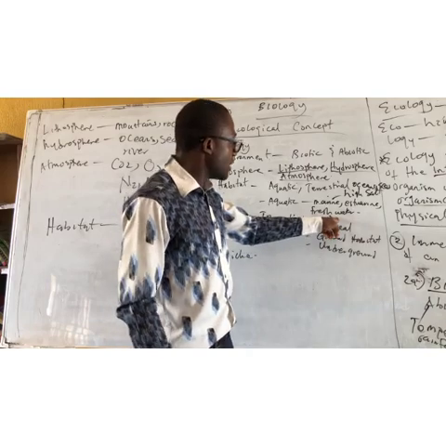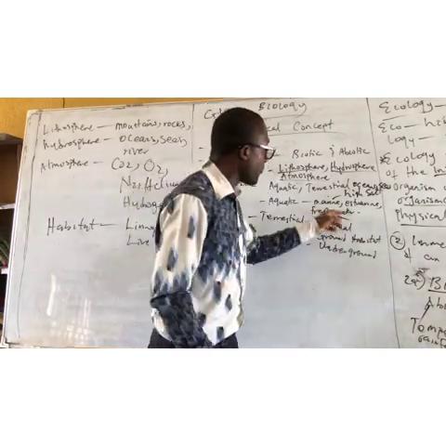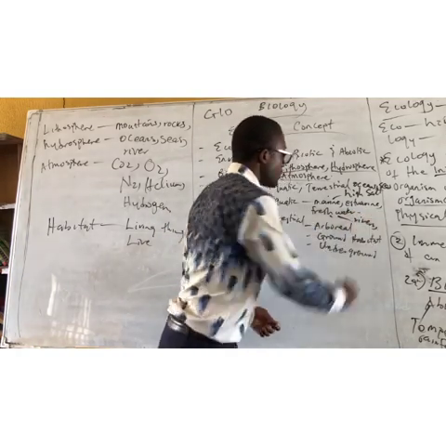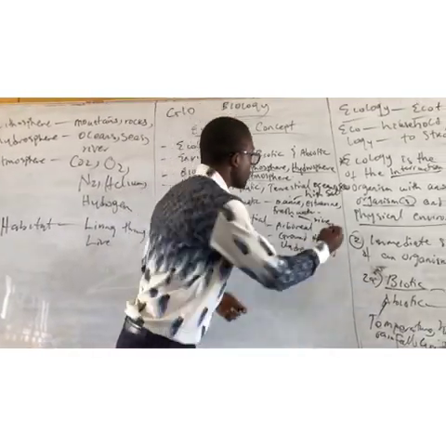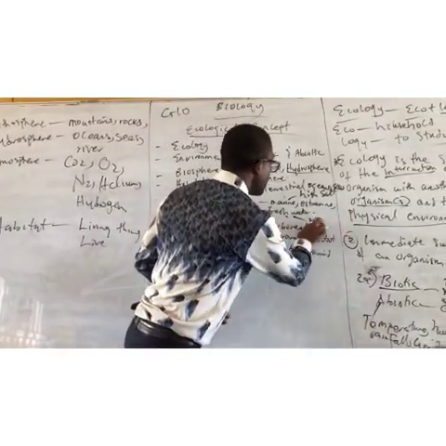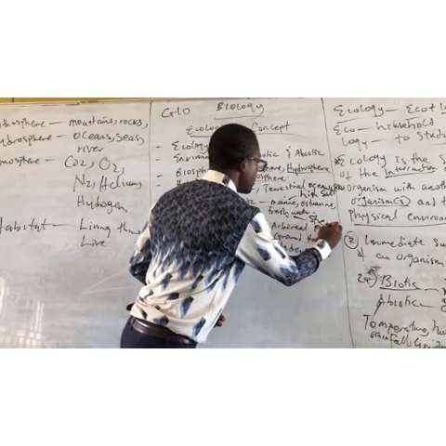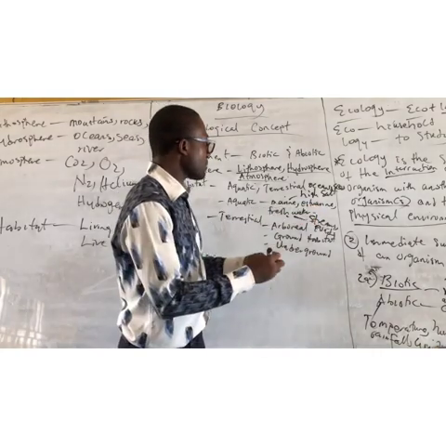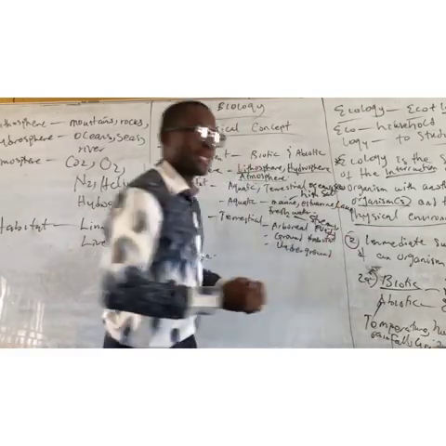Examples of fresh water: we have rivers, we have streams, we have ponds. For estuarine, you can say this one looks like a lake.